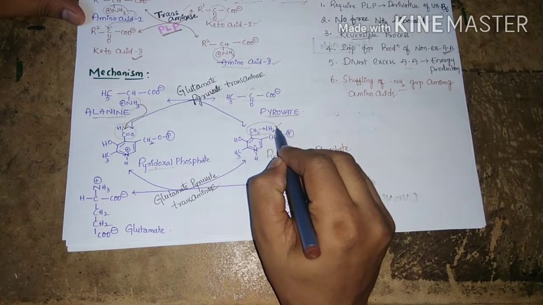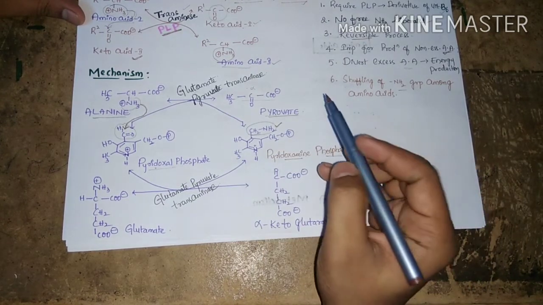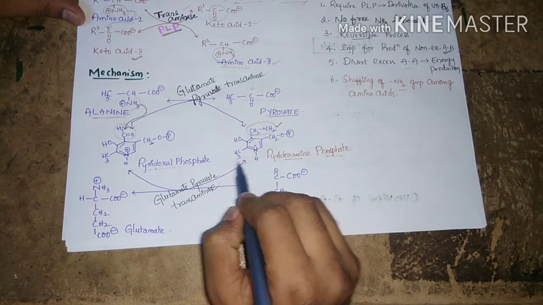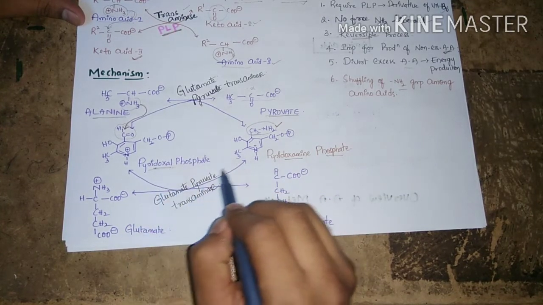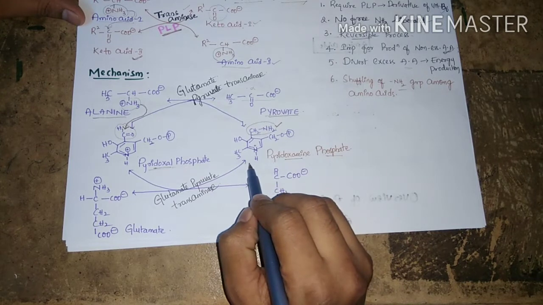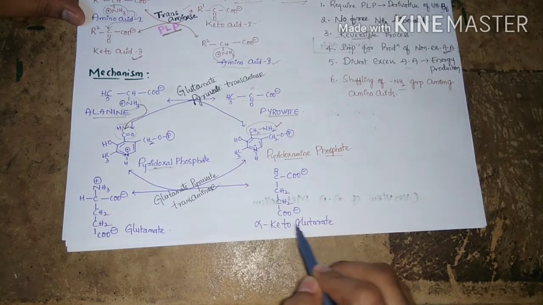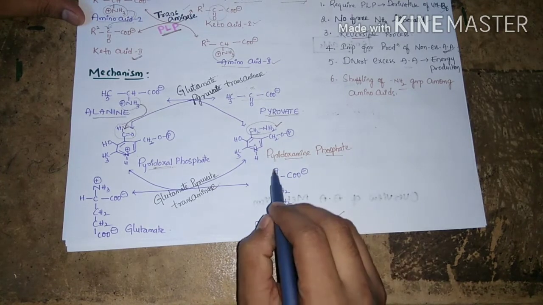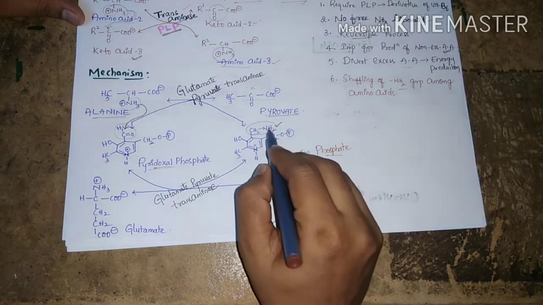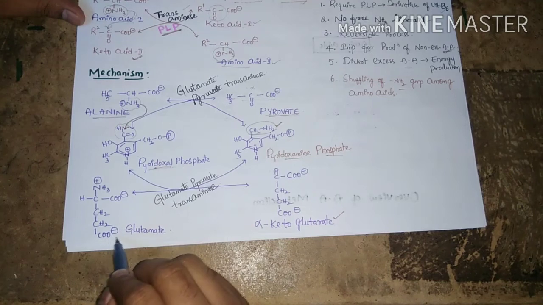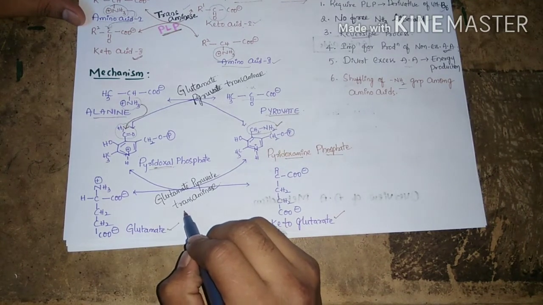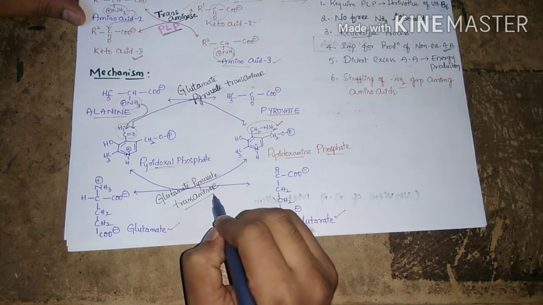This is the pyridoxamine phosphate structure. The pyridoxamine phosphate can be converted again into pyridoxal phosphate by the loss of the amine group. This amine group can be accepted by alpha ketoglutarate, which can be converted into glutamate in the presence of the same enzyme, glutamate pyruvate transaminase.